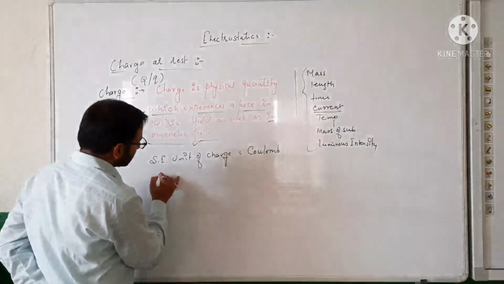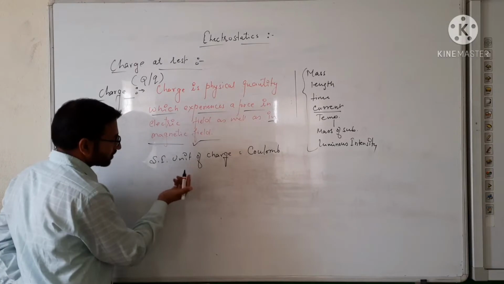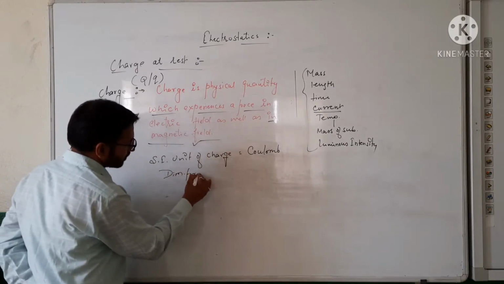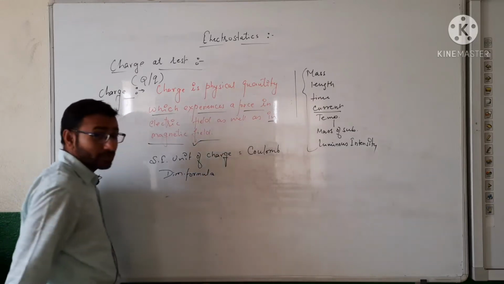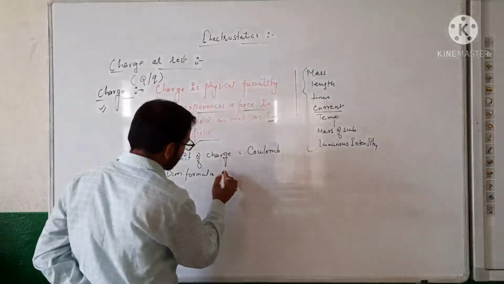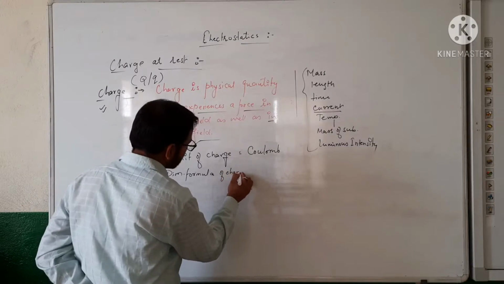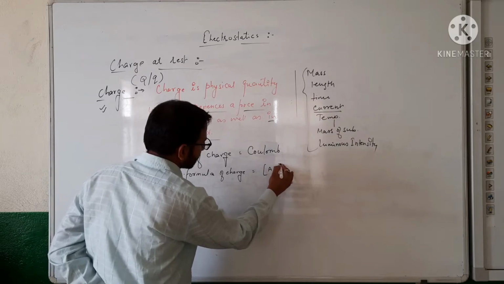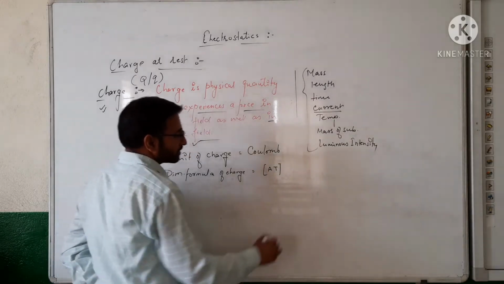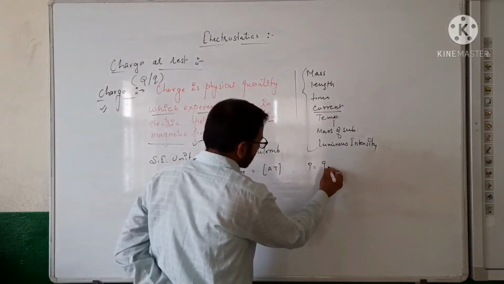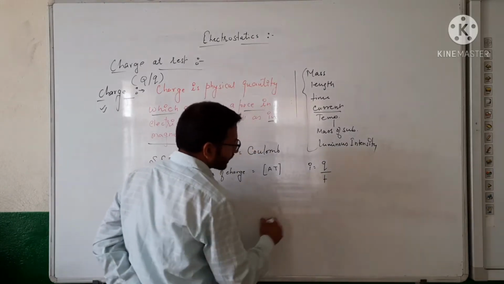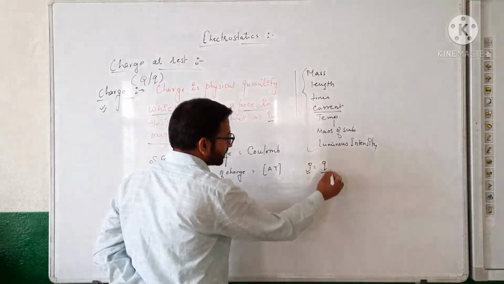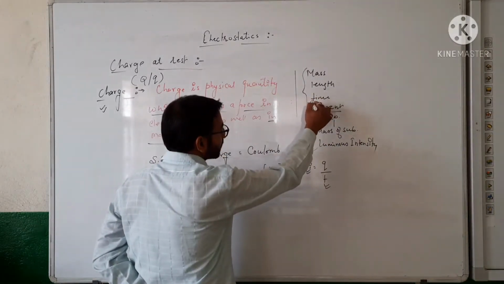After that, from your class 11th knowledge, you can easily find the dimension formula of charge, which is AT. How is it so? Because we know that current equals charge upon time, I equals Q by t, and current is a fundamental physical quantity and time is also a fundamental physical quantity.